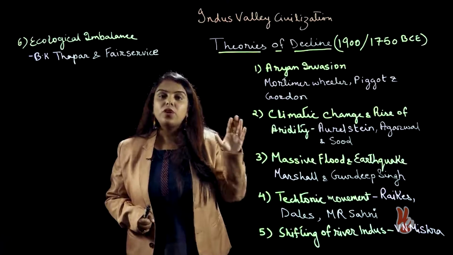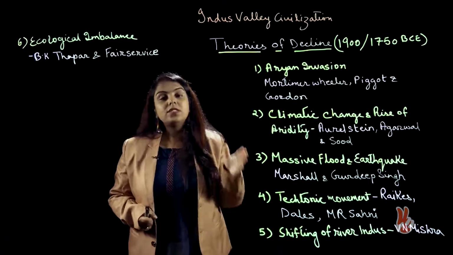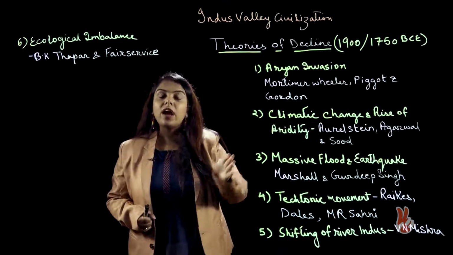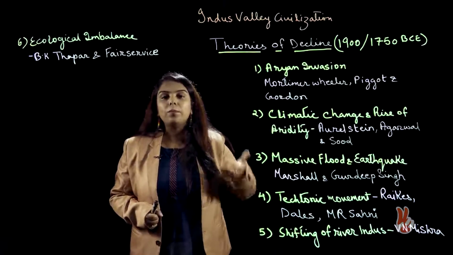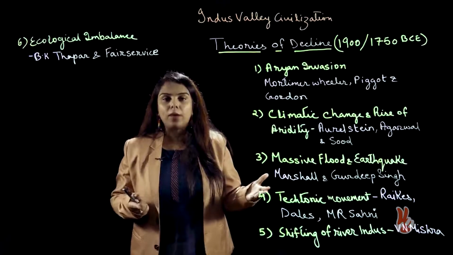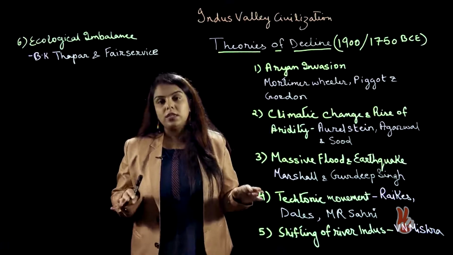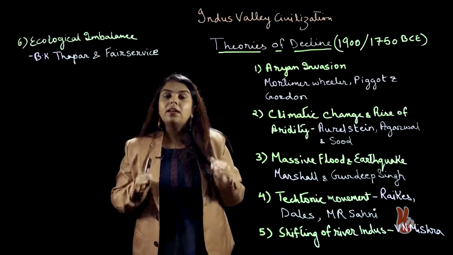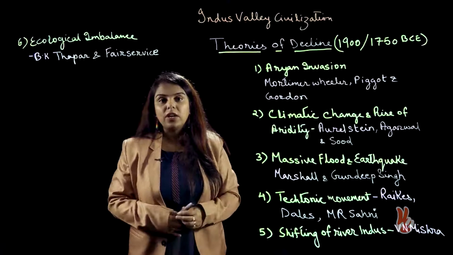In many sites, we have found the construction of dams and embankments, which suggests that they were trying to safeguard their land from flood, but a major earthquake must have caused an inland tsunami, which might have flooded most of the important cities of Harappa, and then this flood finally resulted in the decline of the civilization.